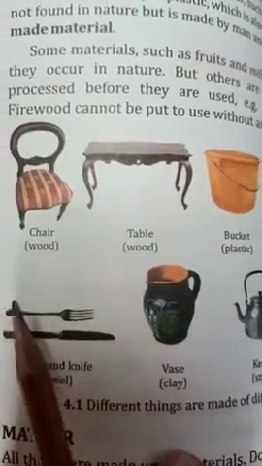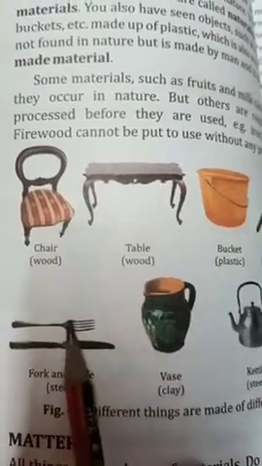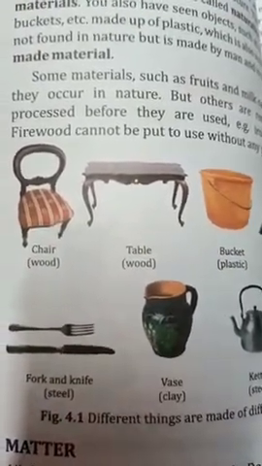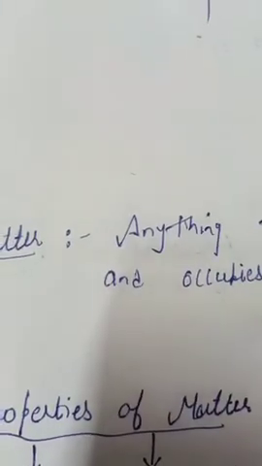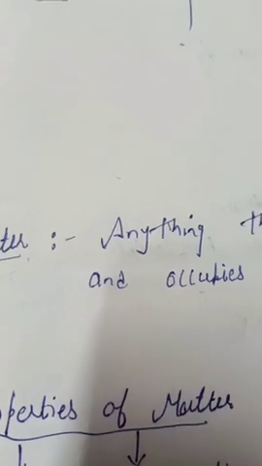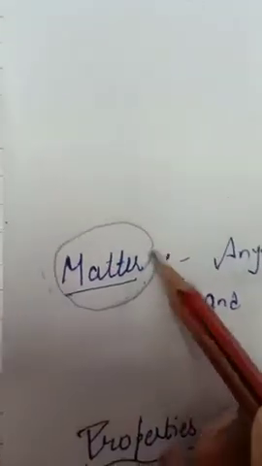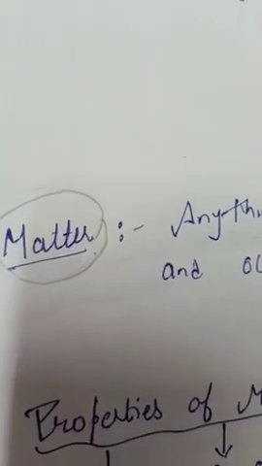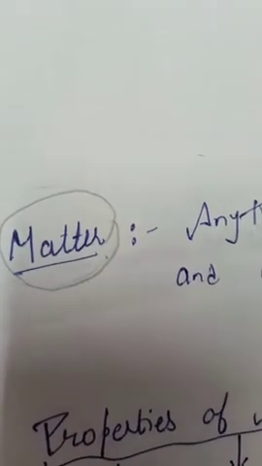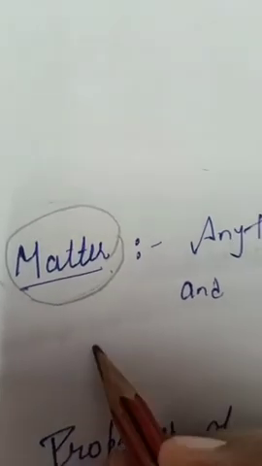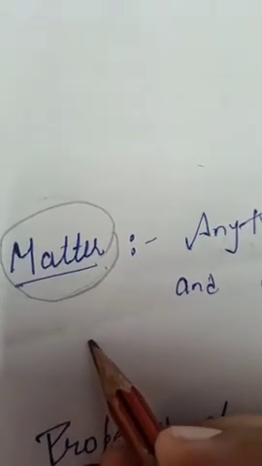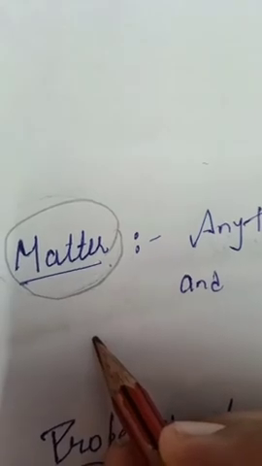So, you all know things are made up of materials, and do you know what the materials are made of? Materials are made of matter. Matter is what? Matter is anything that can be perceived by your senses. That is, you can feel, taste, smell, or touch matter.